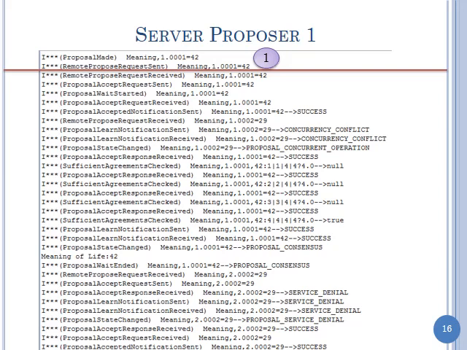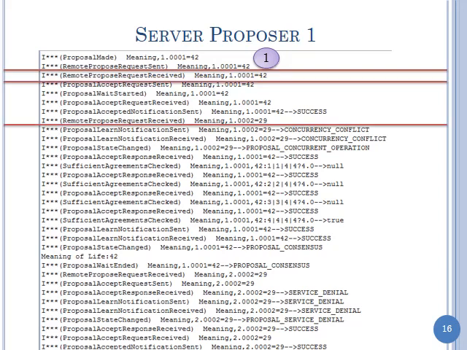So he sends a remote propose request to itself, and that is then received. In the meantime, another remote propose arrives from proposer 2. Since this proposal has not been resolved, we send back a concurrency conflict message to the proposer.